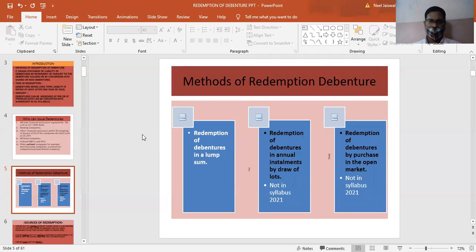There are different methods of redemption. We have only lump sum in the syllabus, but you can redeem the debentures in lots. Like if I say 4 lakh rupees of debentures, you are redeeming after 2 years 1 lakh, then on the third year 2 lakhs, and after the fourth year, 1 more lakh. This is called draw of lots. Or you are redeeming the debentures at once after 4 years, suppose 4 lakh rupees. That is called lump sum. And only lump sum is there in our syllabus. Even we can buy the debentures from the market, that is not in the syllabus this time.